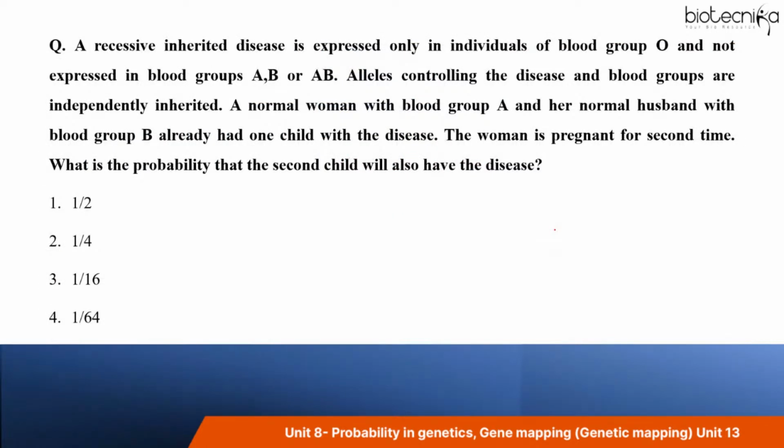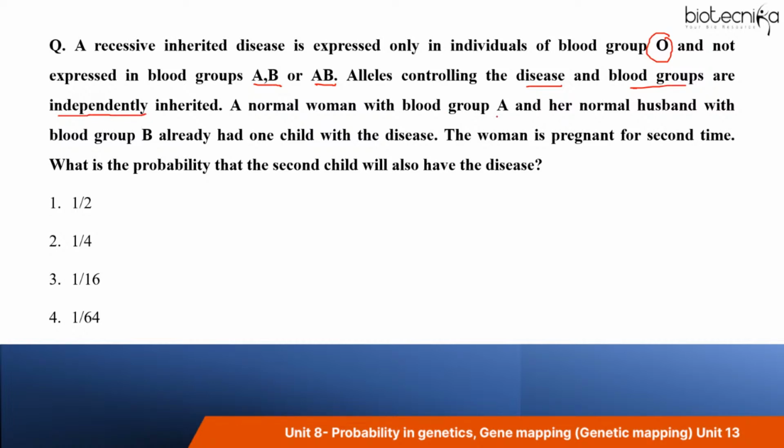Now moving over to another question. This is also a question based on probability. So solve it and tell me what is the answer here. The question is, a recessive inherited disease is expressed only in individuals of blood group O and not expressed in blood groups A, B or AB. Alleles controlling the disease and blood groups are independently inherited.